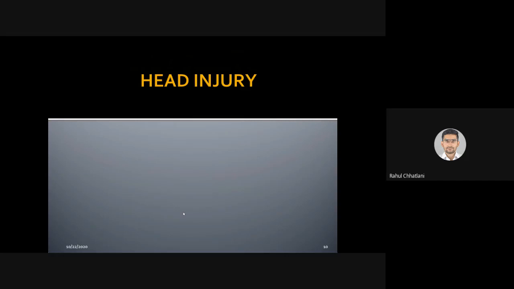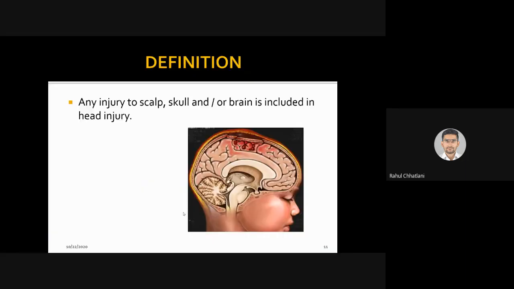Coming to the main topic, this was the normal structural and functional anatomy and physiology that we already have learned. Now coming to head injury. Again, it can be divided into three regions that we are going to see. The brain will be the last; before that we'll see the skull, and the foremost is the scalp. How they are damaged, what the signs and symptoms are, all things we are going to see. Management we'll probably see together at the end of the whole head injury topic.